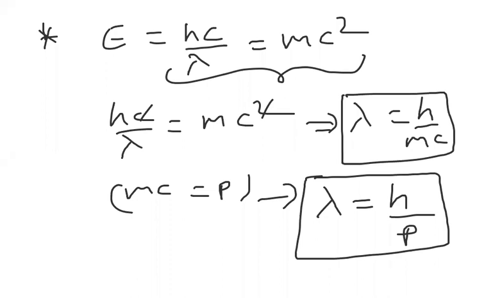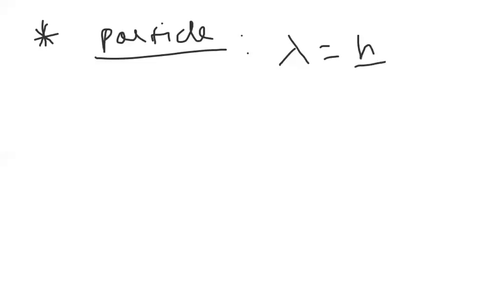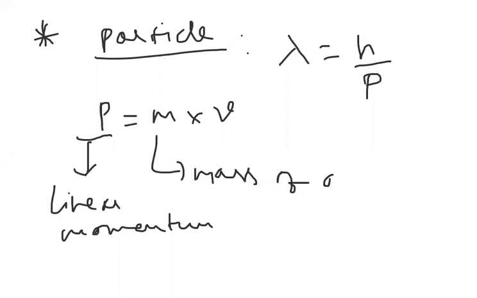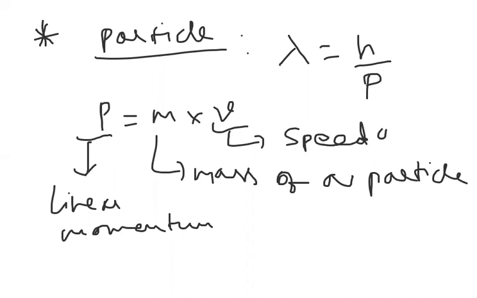Now let us observe the same theory, because of the hypothesis, for a particle. For any particle also, lambda is equal to h by p. Here p can be written as m into v, the linear momentum of a particle. m is the mass of the particle and v is the speed of the particle.